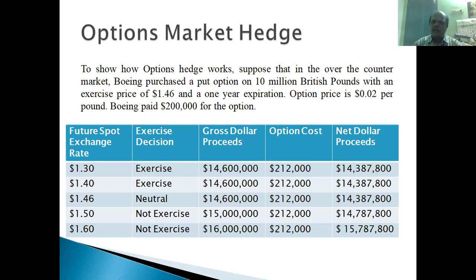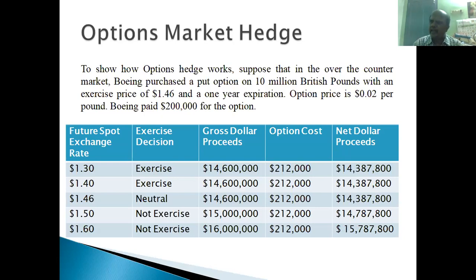Suppose on a particular day, the rate has become $1.46 per pound, the same rate. Whether they execute or not, they can execute, they need not execute. Both are almost the same, because here it is $1.46 per pound and in the spot market also the exchange rate is $1.46 per pound. That's why it is written neutral, right? So 14.6 million they'll be getting, and 212,000 they'll be giving to Bank of America as the cost of our option contract. So they will be getting $14,387,800, right?